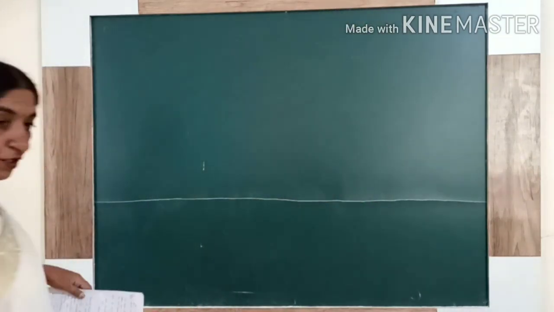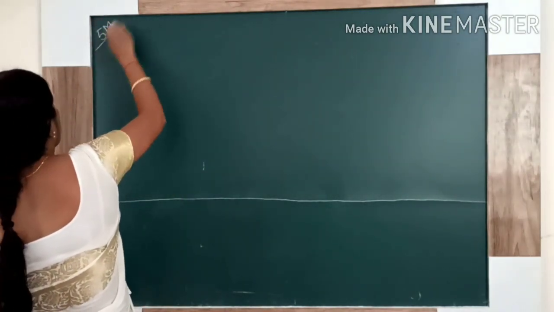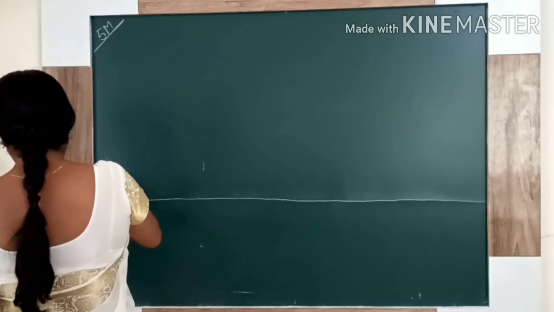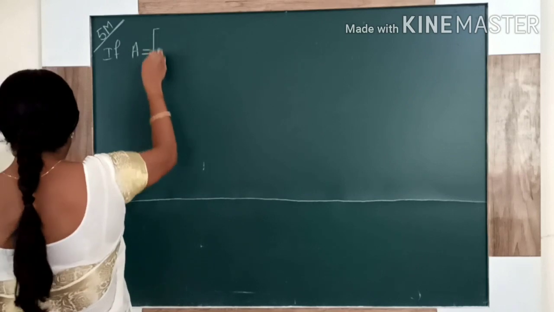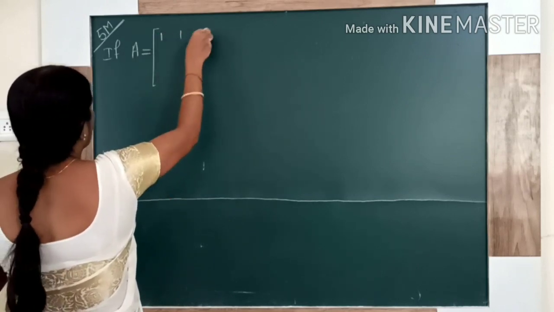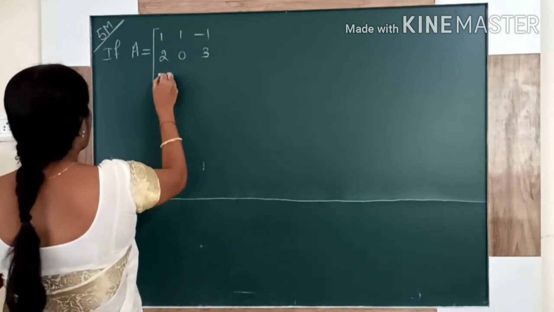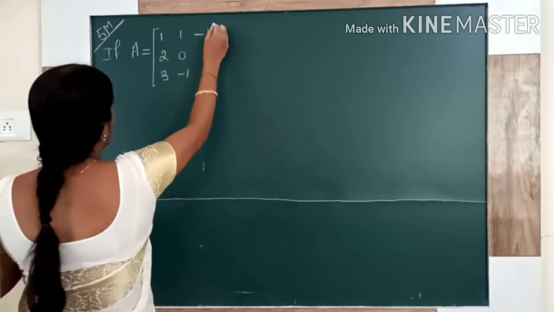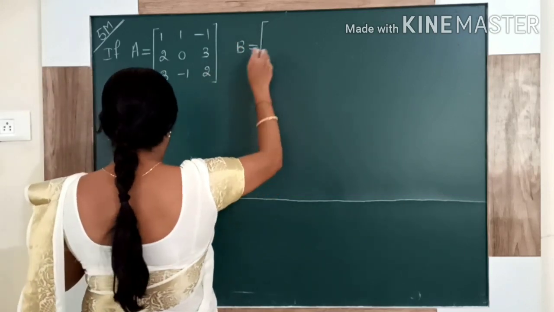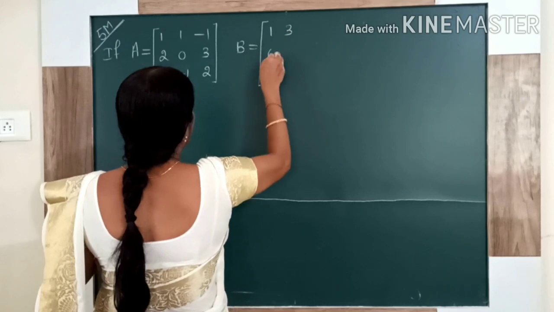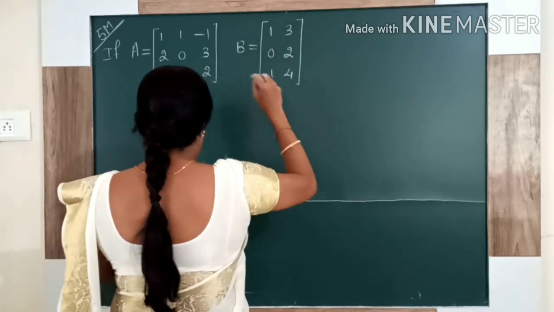Now we are coming to the next example. It is very important. They can ask it in theory for 5 marks. A is the matrix 1, 1, minus 1; 2, 0, 3; 3, minus 1, 2. B is 1, 3, 0; 2, minus 1, 4.